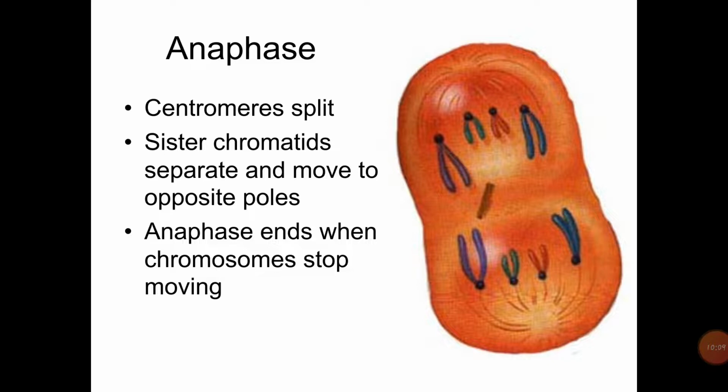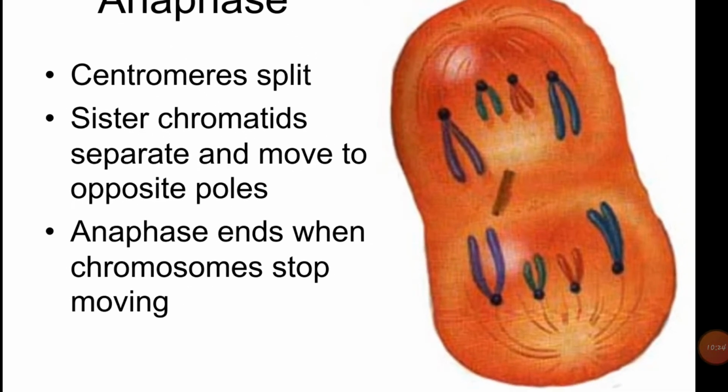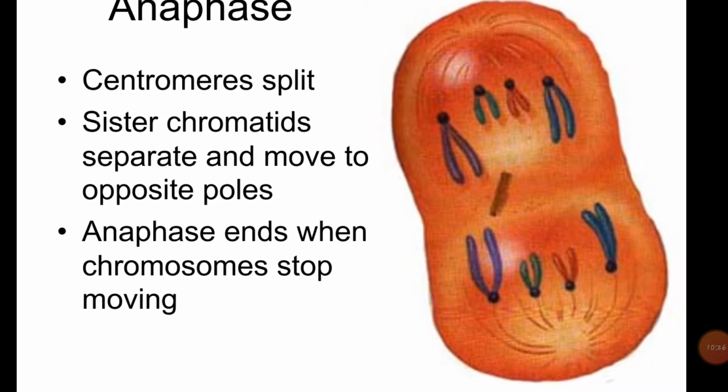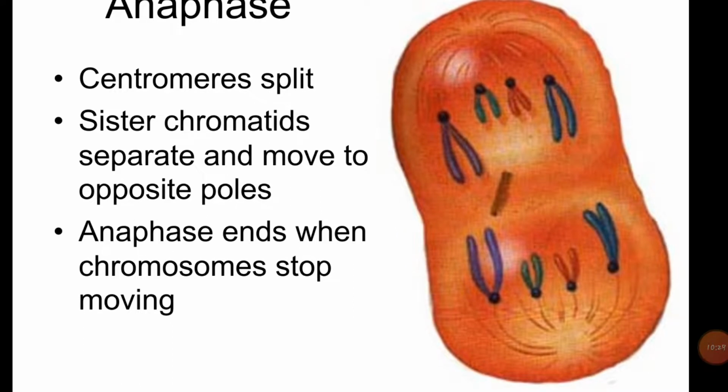In anaphase, the centromere splits. Then the sister chromatids separate and move to opposite poles. At the end of anaphase, the chromosomes stop moving, and here we can see the structure of the cell during anaphase. Then again we can see the events of anaphase.